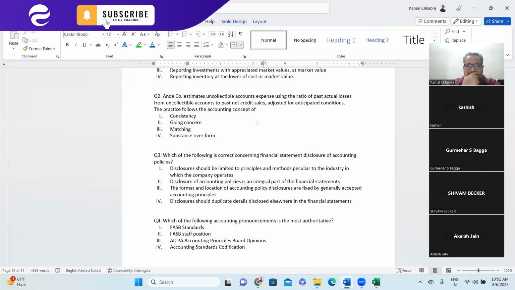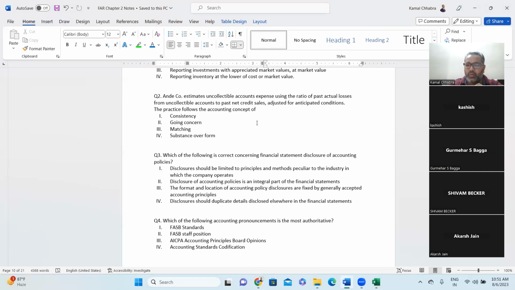Second: disclosure of accounting policy is an integral part of the financial statements. Is the disclosure of accounting policy an integral part of the financial statements? What five things come in financial statements? Balance sheet, income statement, cash flow statement, statement of equity, and notes to accounts, including accounting policy. So yes, the second option is correct.